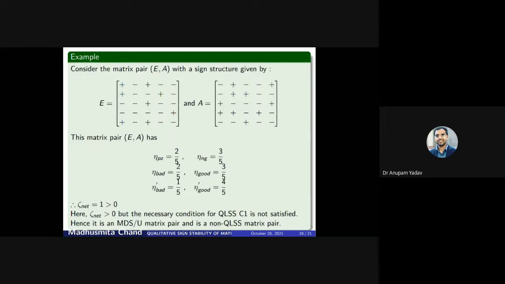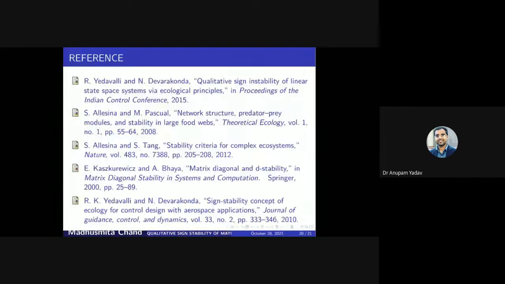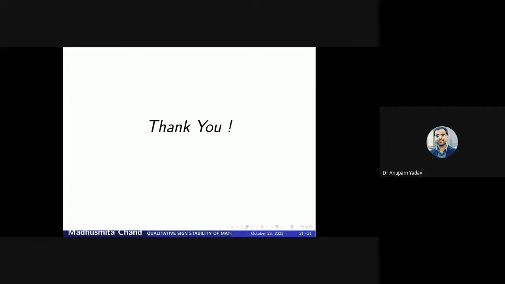Now I am going to conclude. The proposed necessary and sufficient conditions are very simple and are based on the number and nature of the diagonal elements and the off-diagonal element pairs. This reflects that the elemental sign structure of a matrix pair plays a very vital role in assessing its stability or instability. These are some references. Thank you.